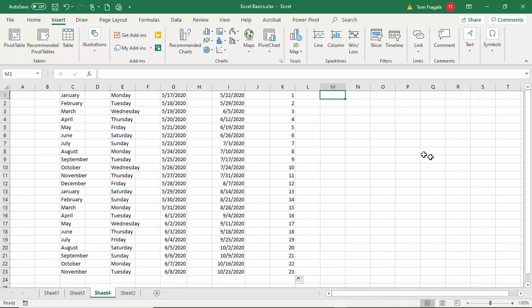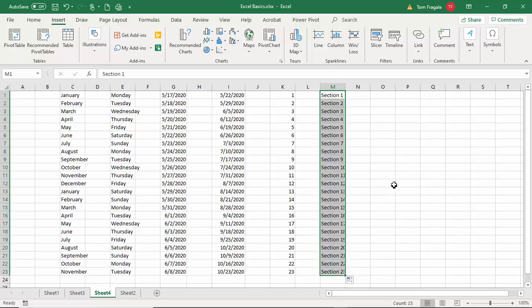Now another one that works is you can use this to number any kind of series. So here I'll type in section 1. Now that could have said grade 1 or student 1 or table 1 or anything else. So any word followed by the number 1. So I'm going to pick on section 1, get the black cross, drag it down, and then those filled in as well.